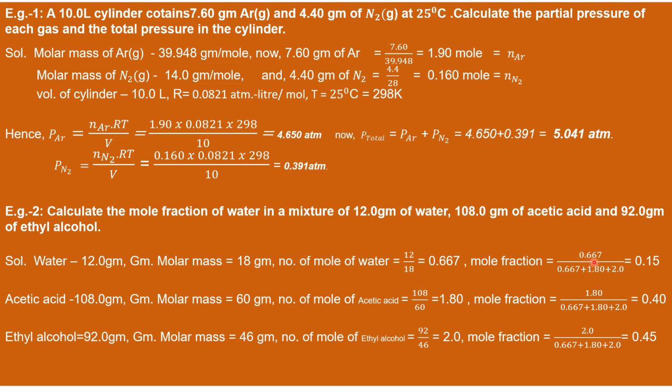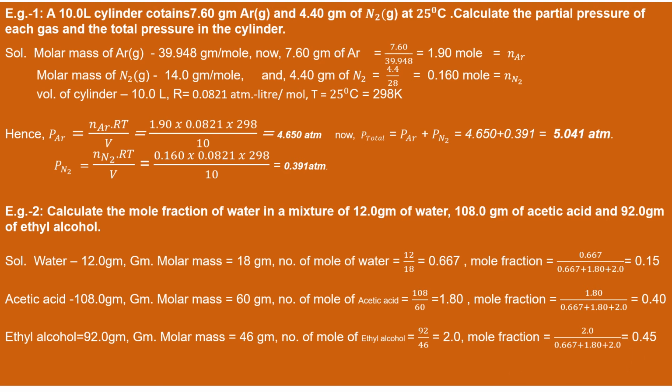The mole fraction of water is 0.15. For acetic acid, 1.80 is the moles of acetic acid by total moles of water, acetic acid and ethyl alcohol, 0.40, and mole fraction of ethyl alcohol we get 0.645.